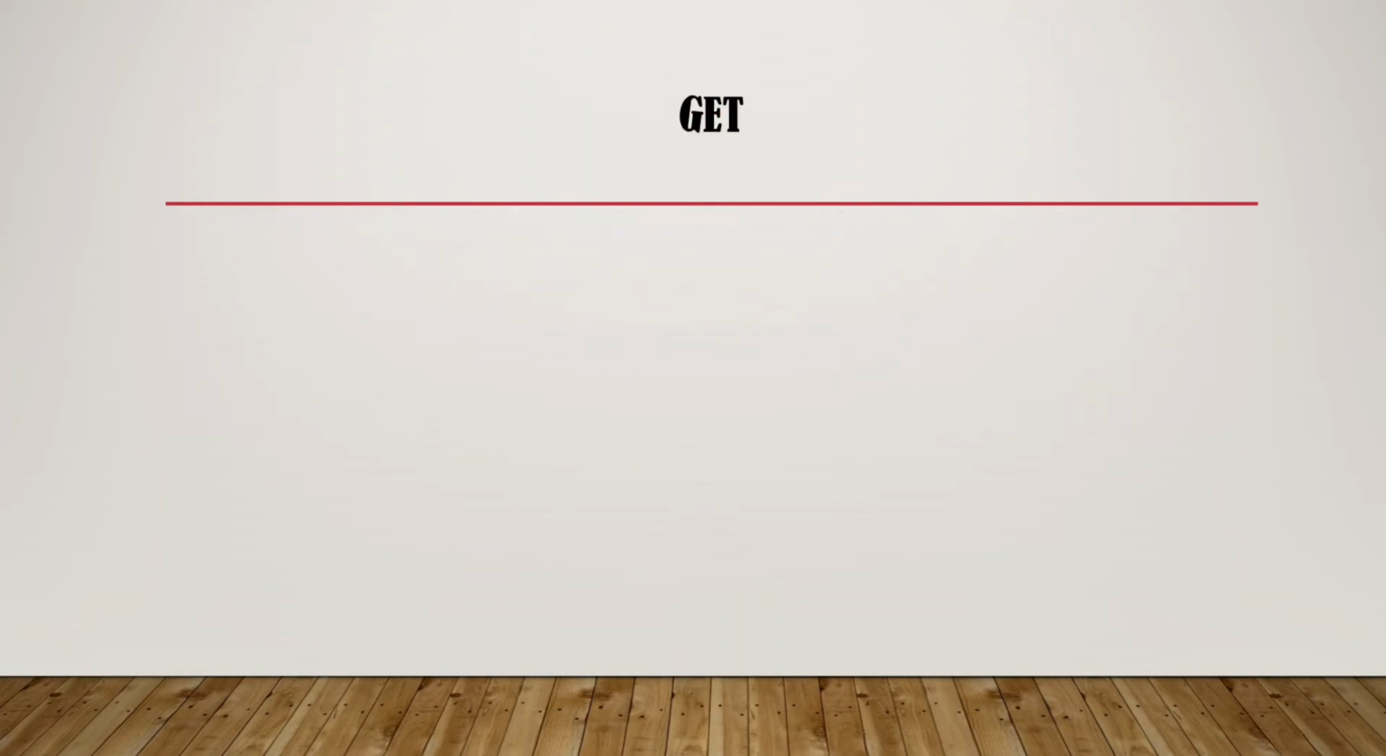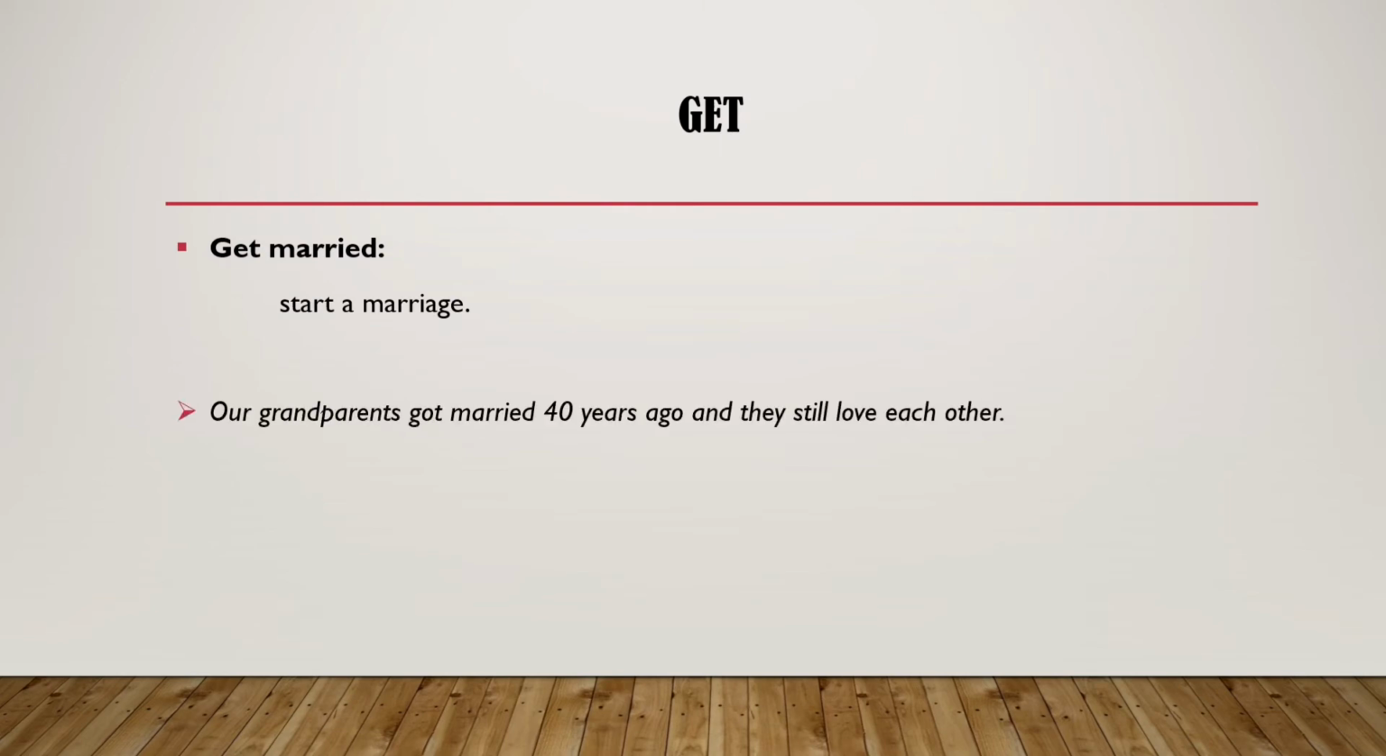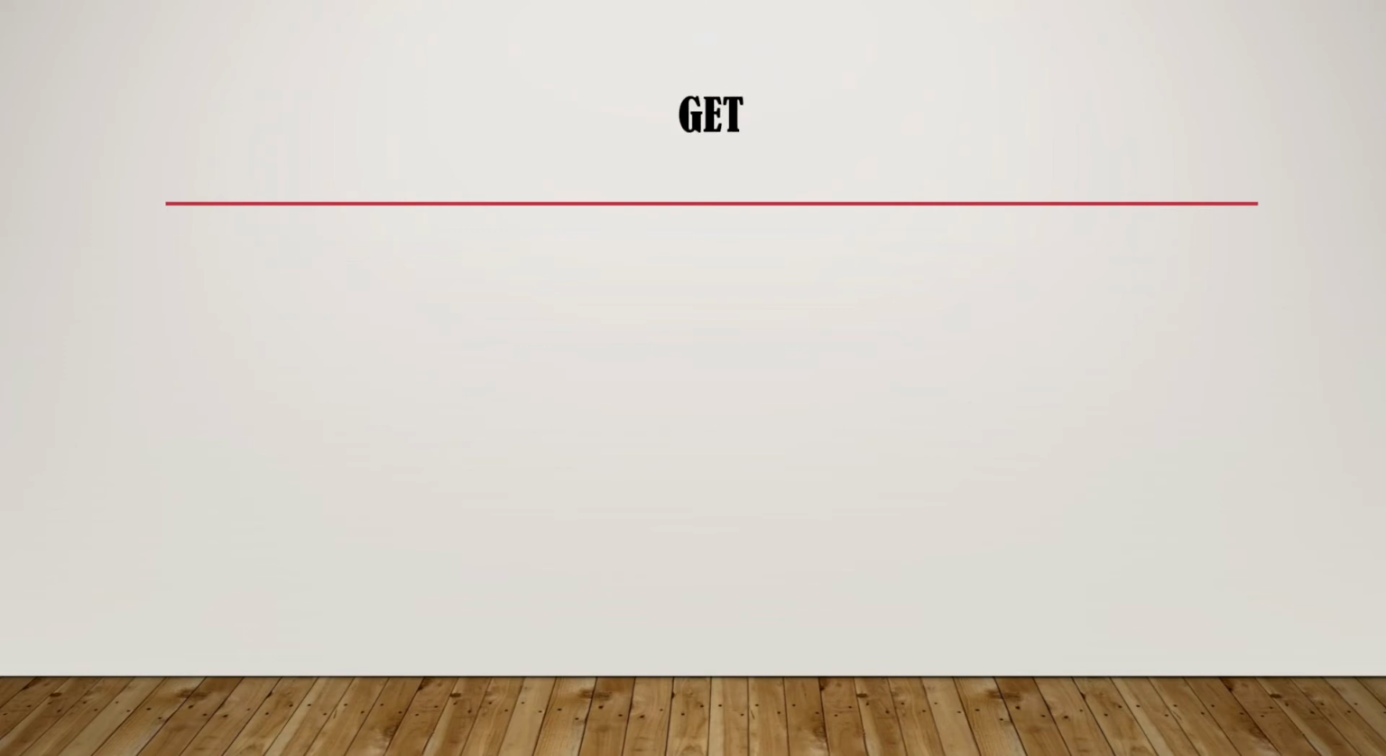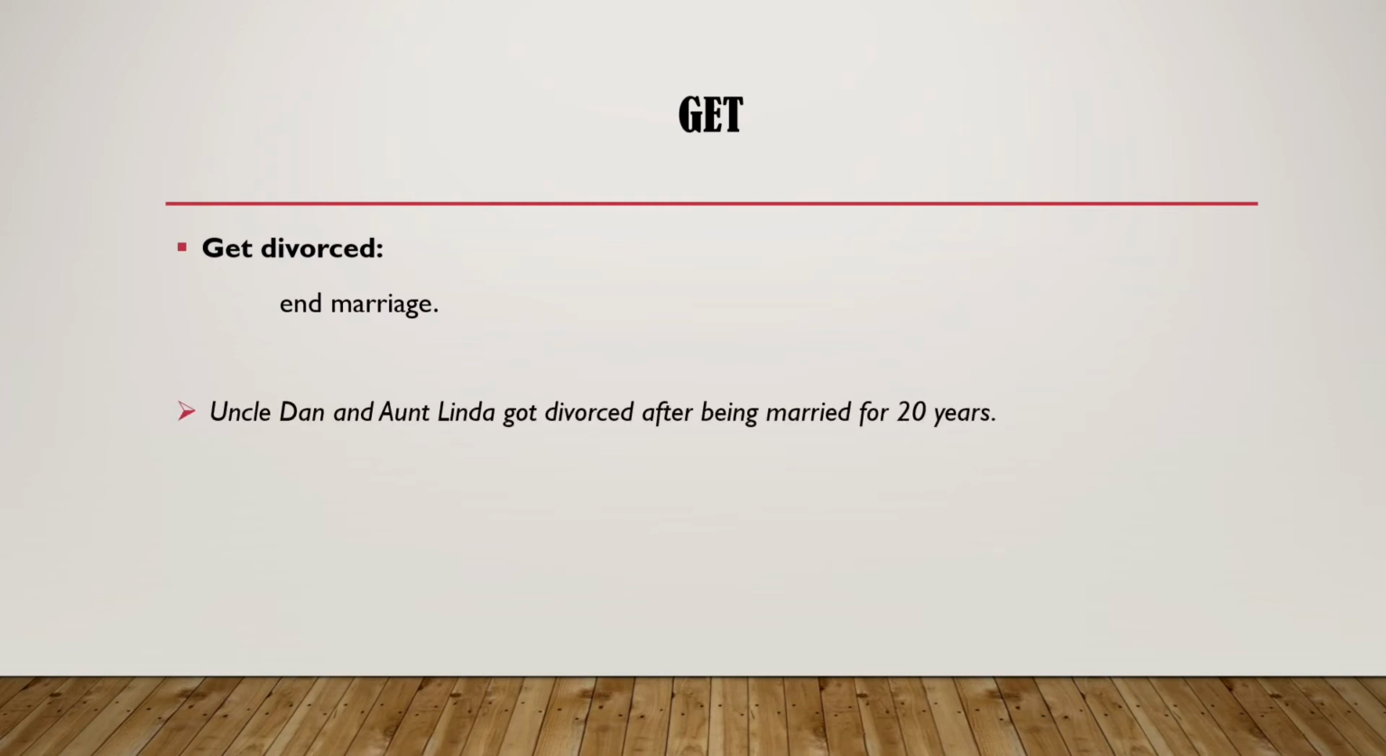The fourth group, get. Get married. It means to start a marriage. For example, our grandparents got married 40 years ago and they still love each other. Next, get divorced. It means to end a marriage. For example, Uncle Dan and Aunt Linda got divorced after being married for 20 years.